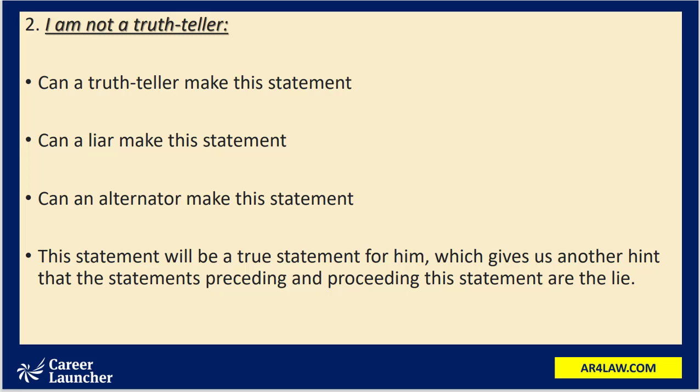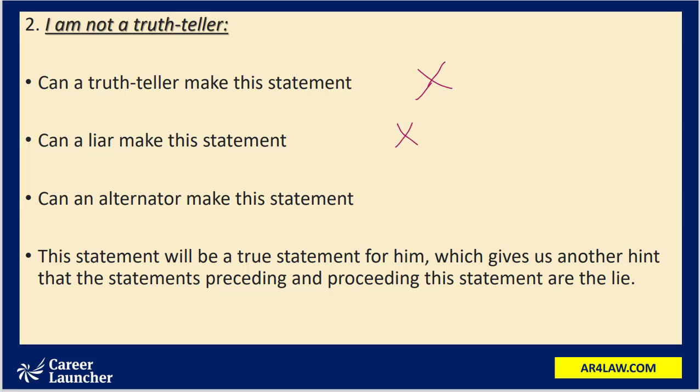So this statement cannot be made by a truth teller. Can a liar make this statement? Again, if that person is a liar, he is supposed to lie, and when he says "I am not a truth teller," he is actually speaking truth. So again, this statement cannot be made by a liar.